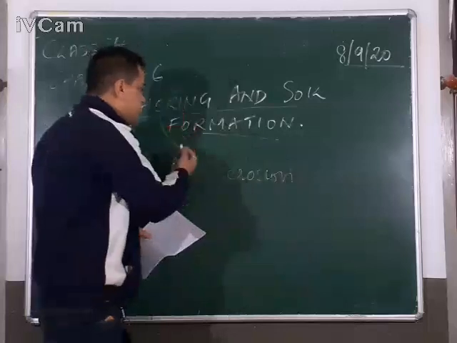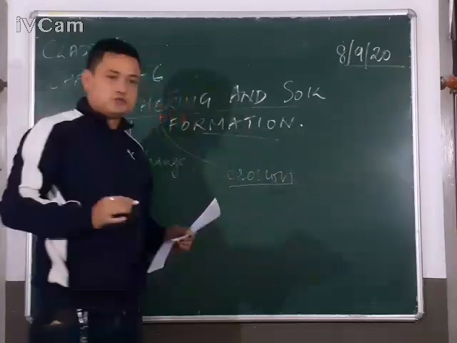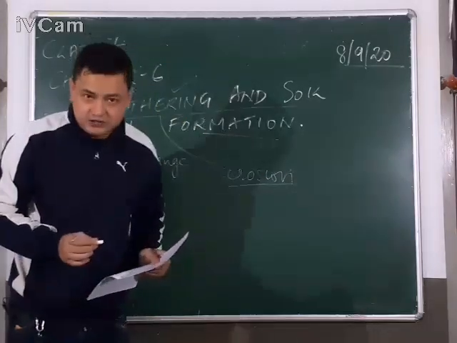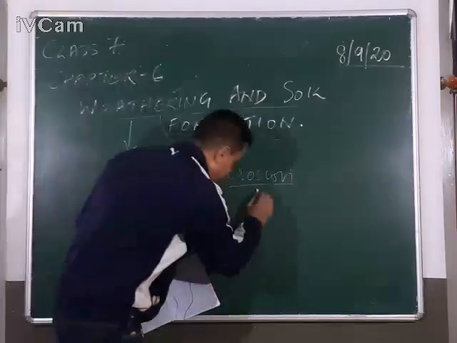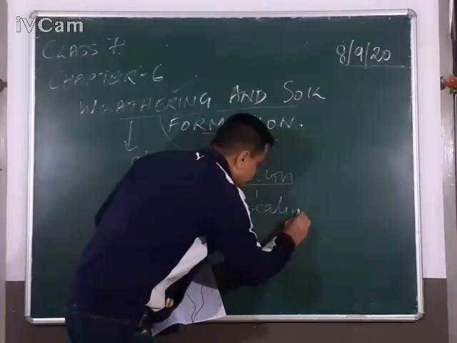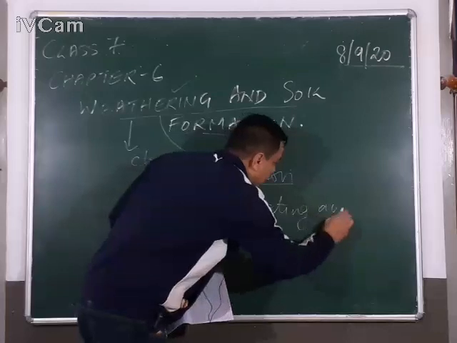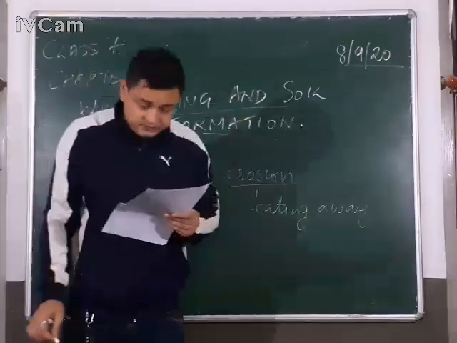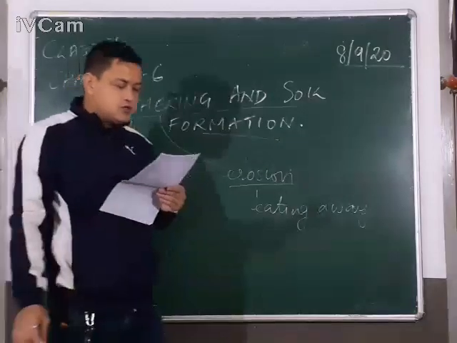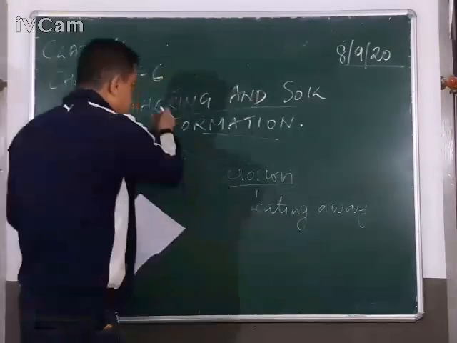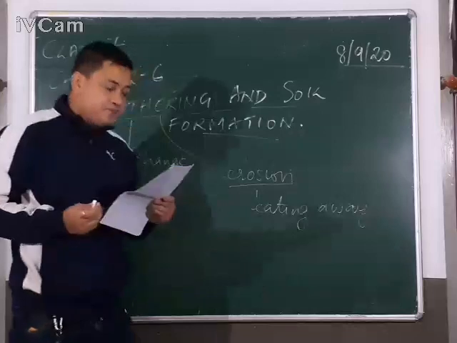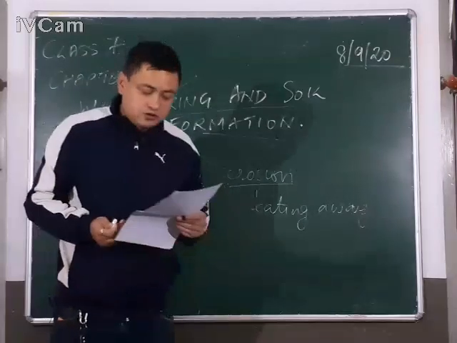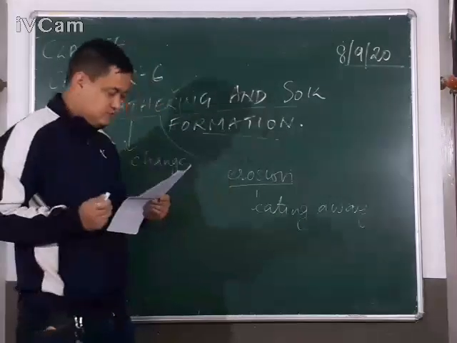And after weathering, which process takes place? Erosion. Erosion means degradation. Erosion means eating away, or it also means degradation or disintegration. So these two processes are responsible for the formation of soil.